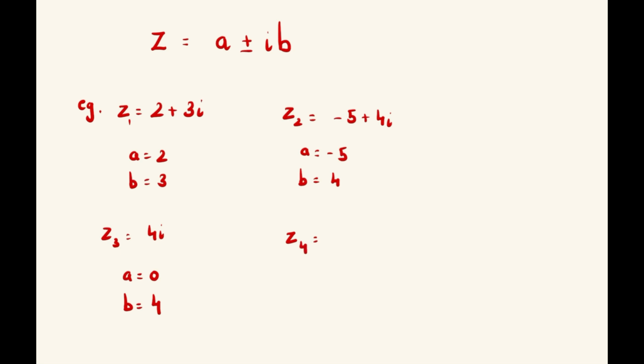Z4 is equal to, let's just say 4. In this case, b is equal to 0, a is equal to plus 4.